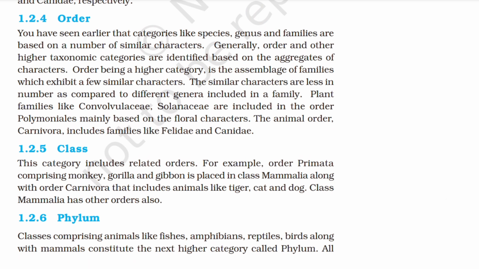1.2.4 Order. You have seen earlier that categories like species, genus, and families are based on a number of similar characters. Generally, order and other higher taxonomic categories are identified based on the aggregates of characters. Order, being a higher category, is the assemblage of families which exhibit a few similar characters. The similar characters are less in number as compared to different genera included in a family. Plant families like Convolvulaceae and Solanaceae are included in the order Polemoniales, mainly based on the floral characters. The order Carnivora includes families like Felidae and Canidae.